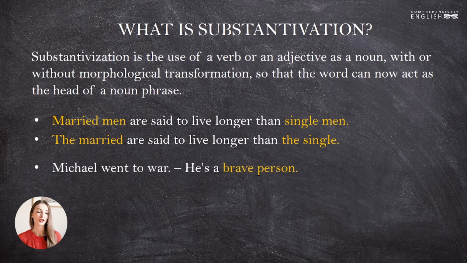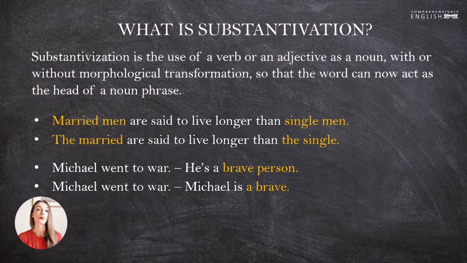Another example: Michael went to war. He's a brave person. Michael went to war. Michael is a brave. You see, the sentences are different. They are somewhat different stylistically, and grammatically we see that the first option contains the noun person, whereas the second does not. We just say he is a brave. Here we use our adjective with the indefinite article, a brave, and a brave stands for a brave person. So basically we just dropped the noun. But here we are not talking about a group of people, we are talking about Michael, a particular person.